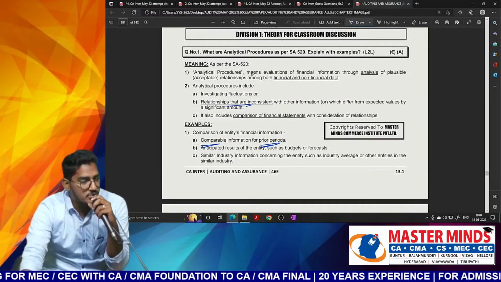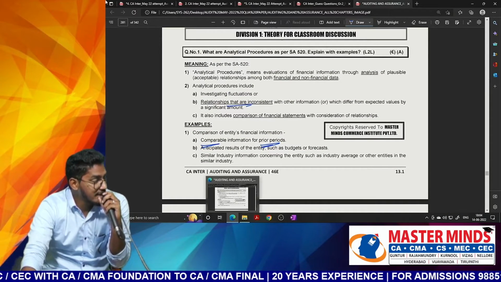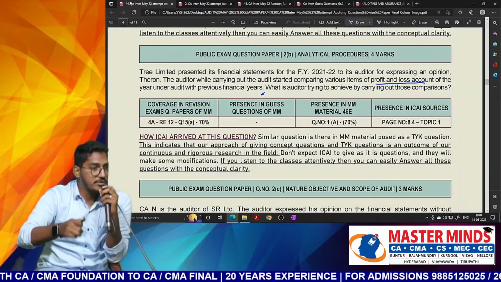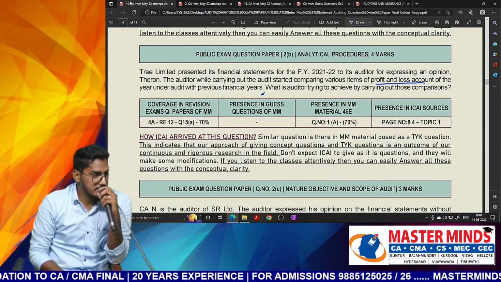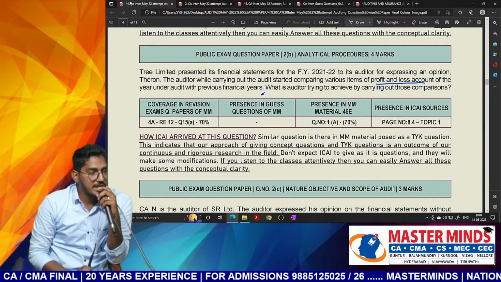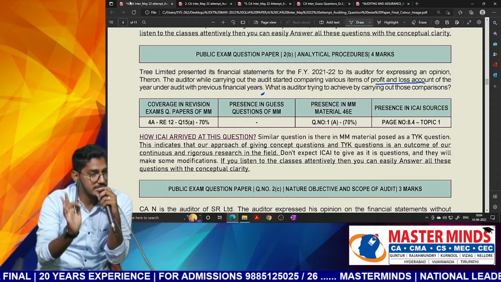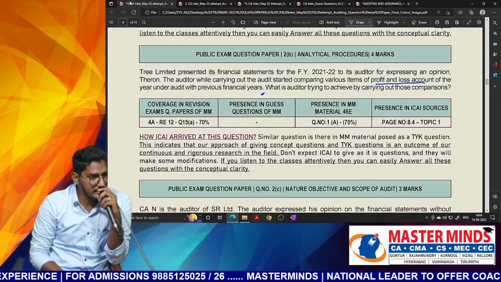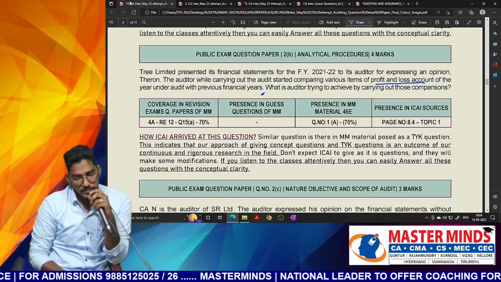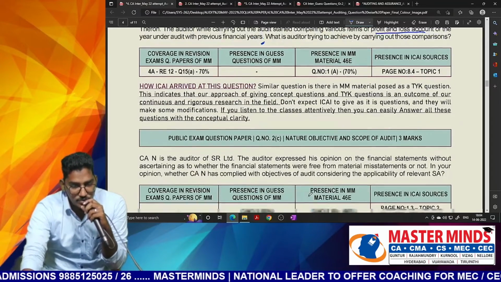So we are supposed to write this question completely on that. Without taking the name of analytical procedures, they are successful in asking the question on analytical procedures. Clear everybody? So we have to pay more attention to examples also. This is one more question which highlights that particular matter. Clear and comfortable everybody? So next question, 2C.